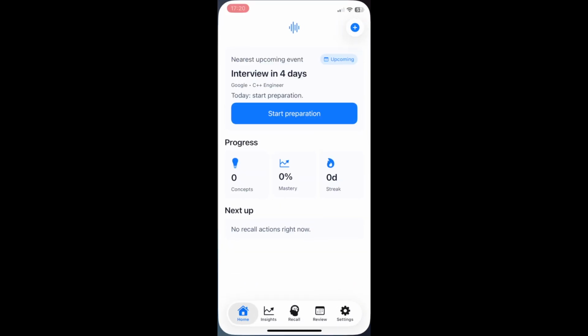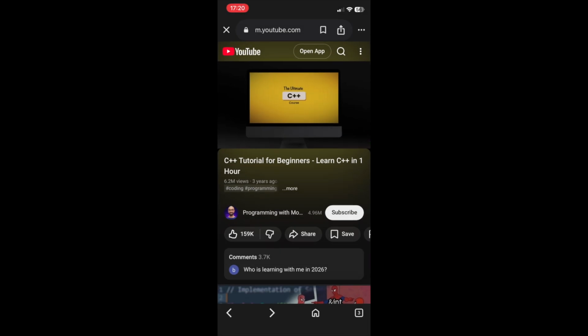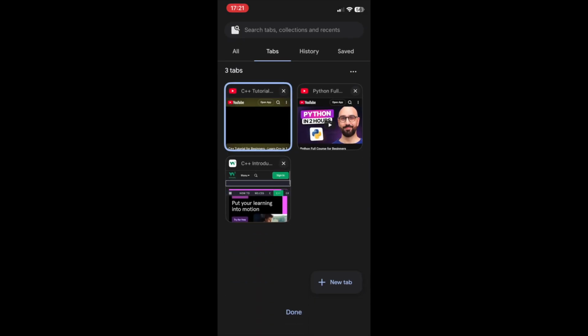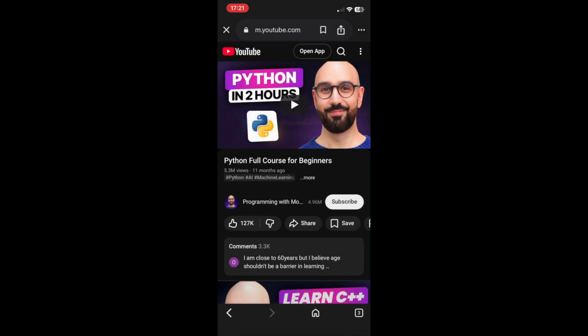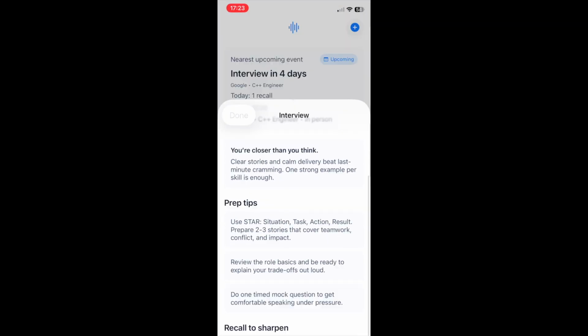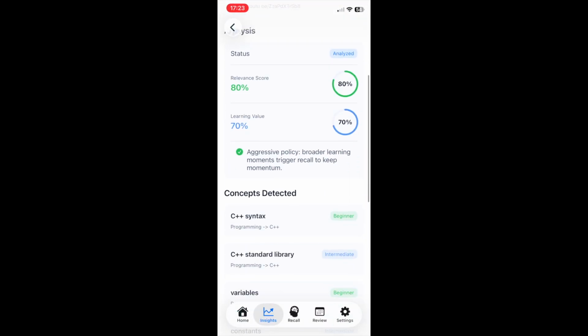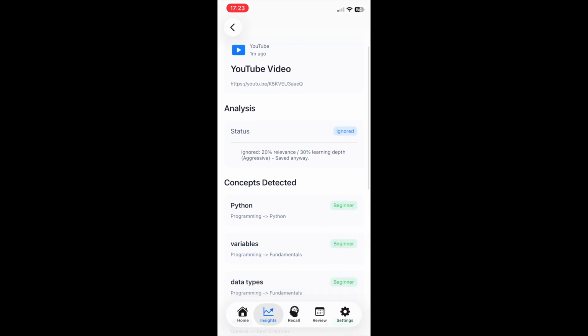In this case, we will use the assessment type learning mode and the aggressive intervention policy. Here I'm sharing two YouTube links into Signal, one on C++ and one on Python. The C++ video matches my retraining goal, so Signal analyzes it and decides it's worth an interruption. It triggers a notification. The Python video doesn't align with my training goals. In fact, Signal still saves it, but doesn't trigger any notification and chooses to ignore it to protect focus.